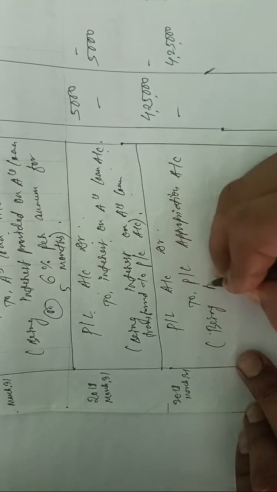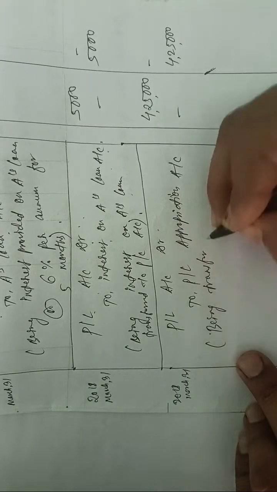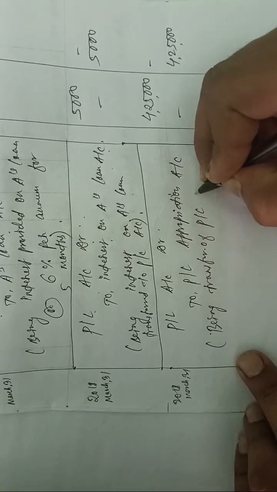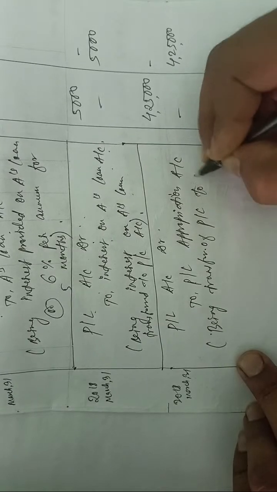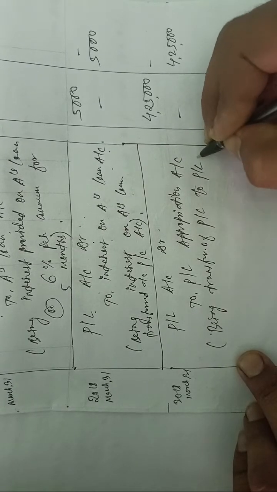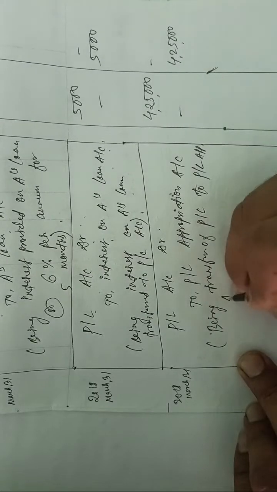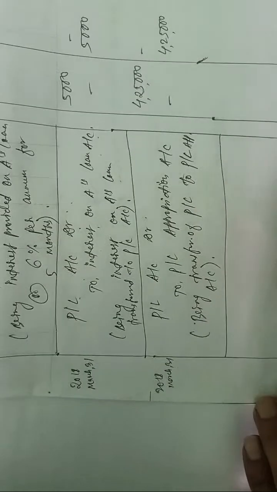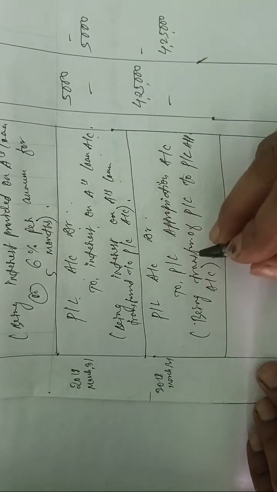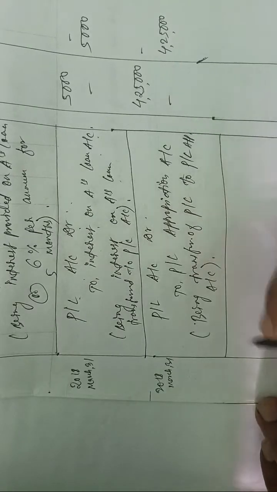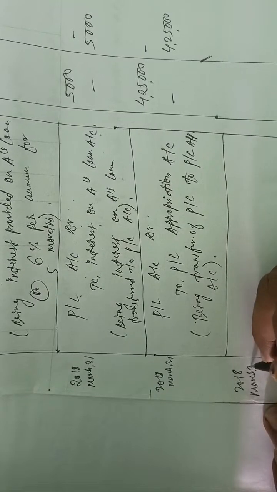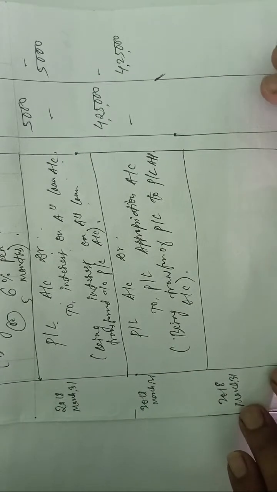Write down: being transfer of profit and loss to profit and loss appropriation account. Just note down. And then the last entry: whatever the profit of the firm, that should be distributed to the partners. Everyone knows in appropriation we distribute the profit or loss of the firm to the partners.